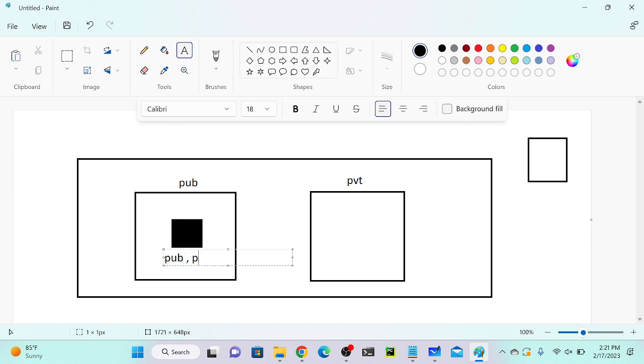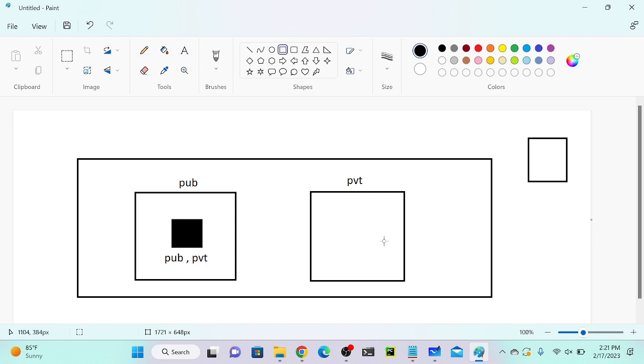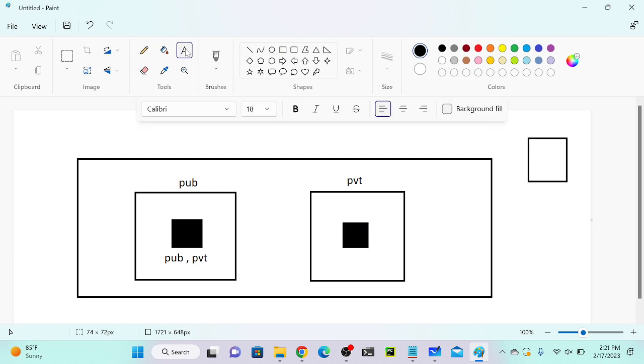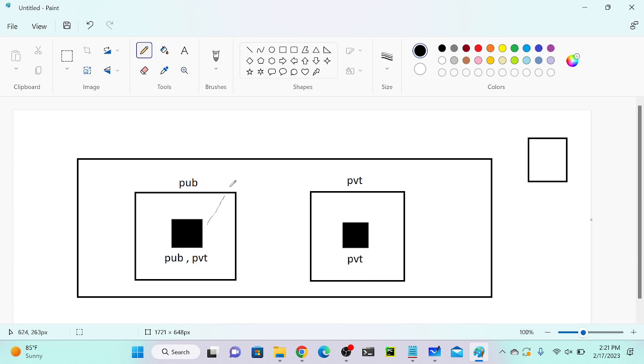I'll create one more virtual machine inside my private subnet and this virtual machine will only have a private IP address. Suppose I create one role over here, an S3 full access role, for this public virtual machine. This virtual machine will be able to connect to our S3 bucket. Why?